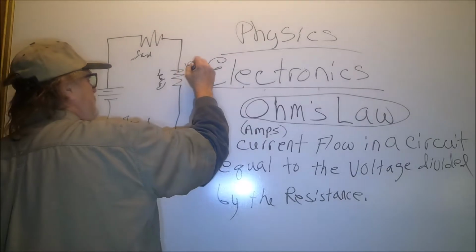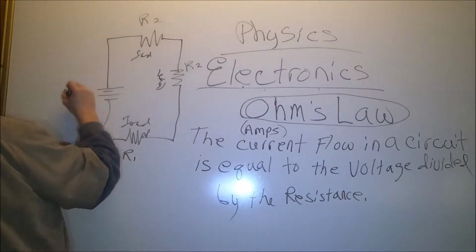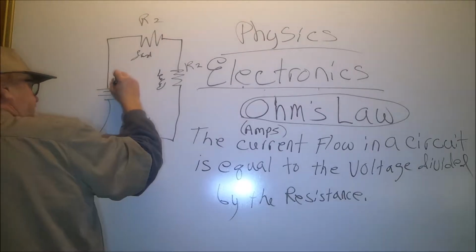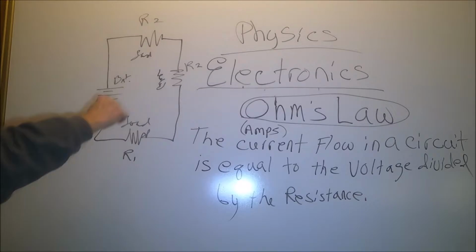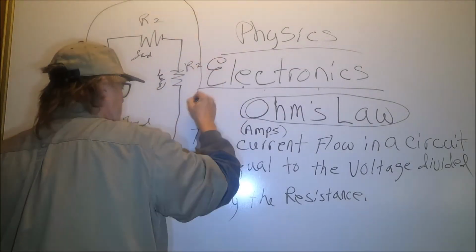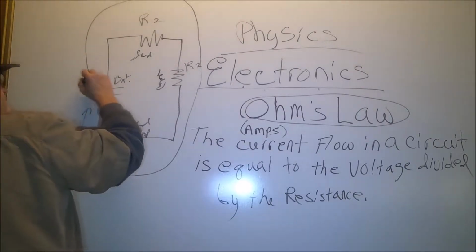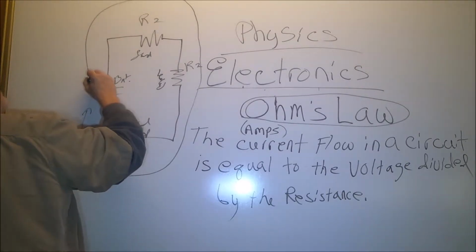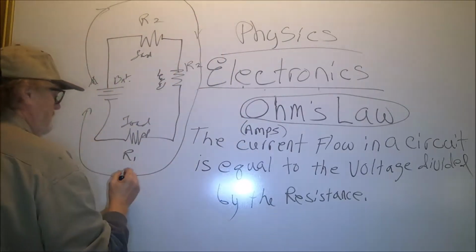R1, R2, R3. And this is your battery. This is your power. This means that as long as there is current flowing in this circuit, there is work being done.